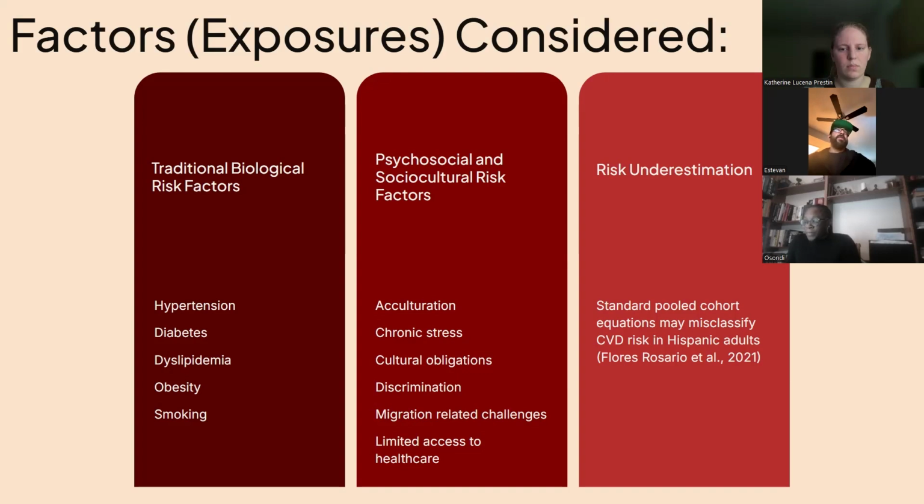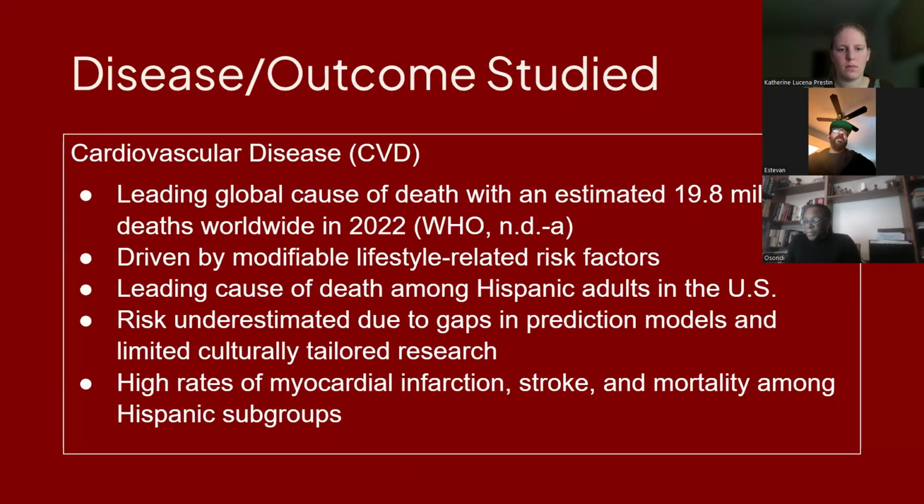The risk underestimation, as standard pooled cohort equations may misclassify CVD risk in Hispanic adults, potentially delaying early detection and prevention. Collectively, these factors create a multidimensional risk environment that shapes CVD incidence, severity, and outcomes in the Hispanic Latino population.